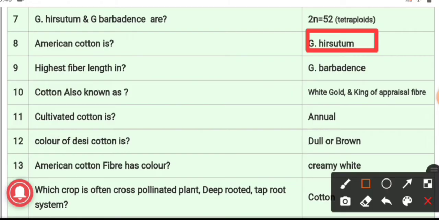The fiber length is 1.80 to 3.10 centimeter, and the flowers are creamy white when opened, but soon they turn pink in color. Ninth question, highest fiber length in, and the answer is Gossypium barbadense. Gossypium barbadense is also known as Sea Island cotton or Egyptian cotton or Sudan cotton, and the fiber length is 3.6 to 5.0 centimeter, which is the maximum fiber length among all the species of cotton.